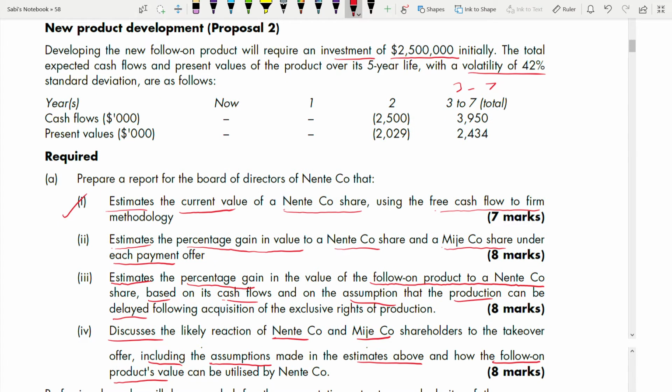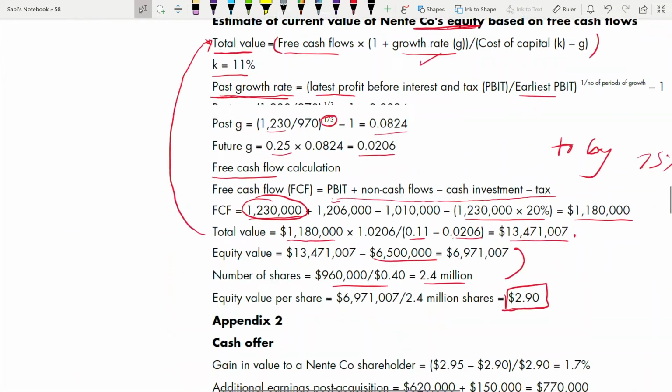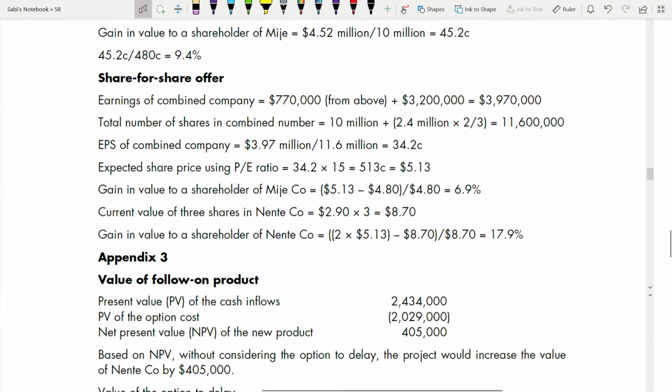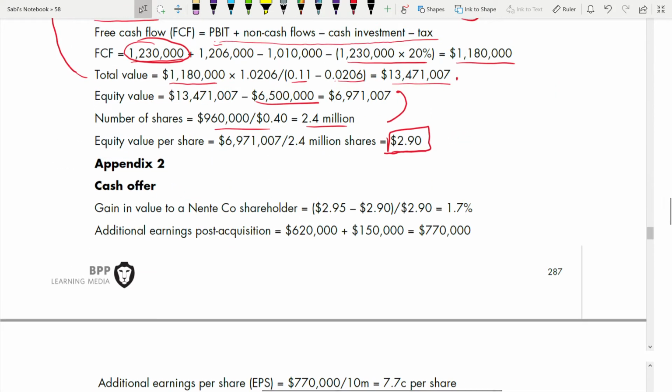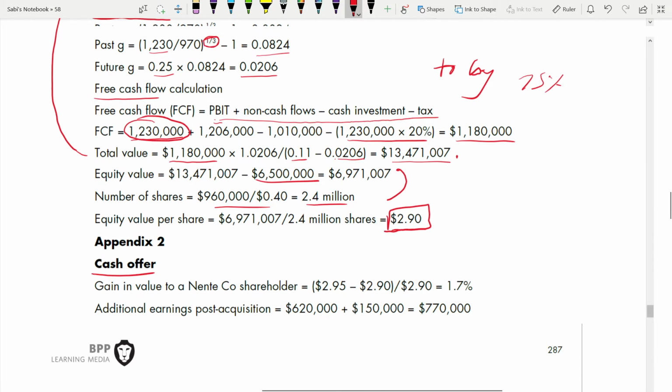You have finished that. Second, estimate the percentage gain in value to Nente shareholders and Miji shareholders under each payment offer. That means under both the cash offer and the share for share offer, for both Nente and Miji, you have to find the percentage gain. We are in the second requirement now, which is under appendix 2. In appendix 2, you have to clearly mention cash offer, share for share offer, and both for two shareholders this time. Which shareholders you find first is your choice. You can find in any order. That does not matter. So they are starting with the Nente company.